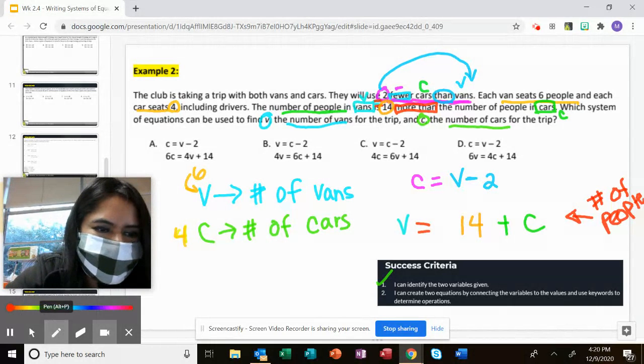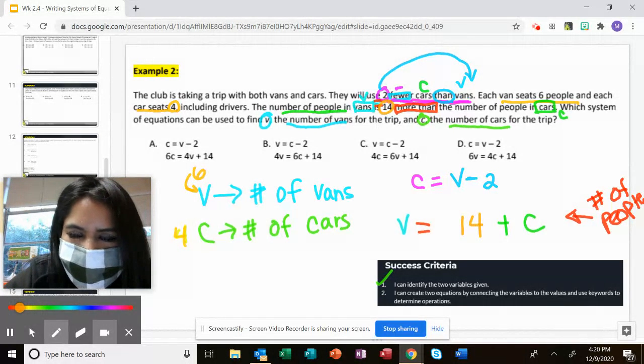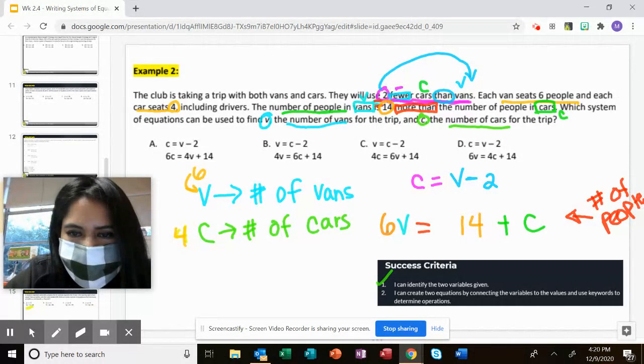We have 6, so I'm going to make sure that the 6 goes with that V because it represents our van. And how many people do we have for cars? We have 4, so we're going to put that 4 right in front of the C because there are 4 people.